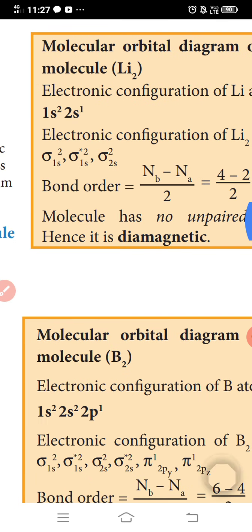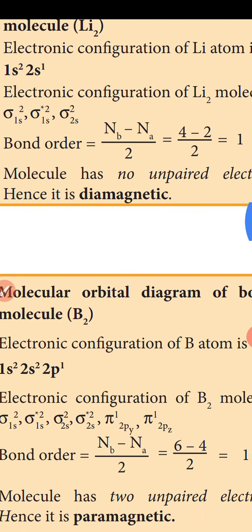So the molecule has no unpaired electrons, hence it is diamagnetic.